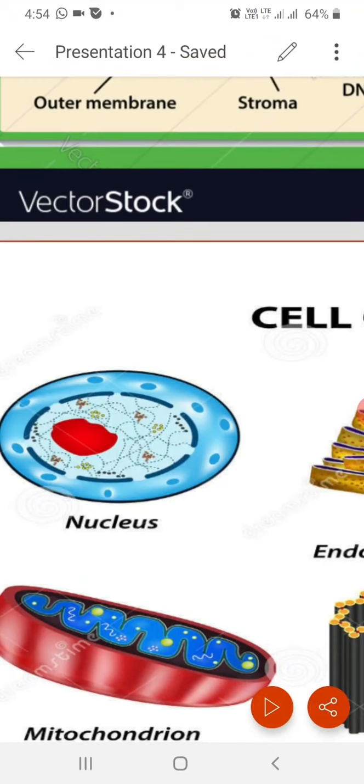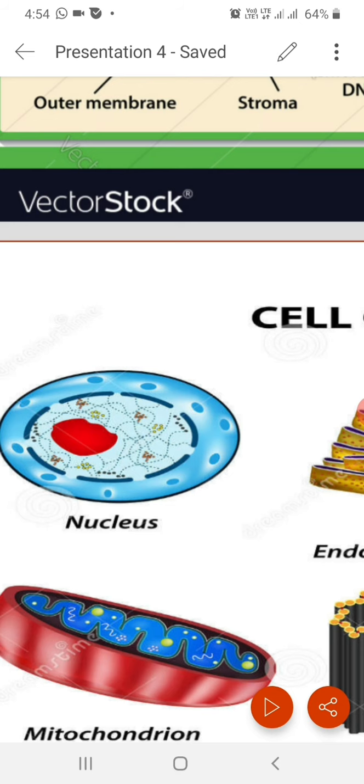The cell genome is present in the nucleus, that is the major and main genome that controls from generation to generation. But these two cell organelles, mitochondria and chloroplast, have a small genome or small DNA portion specific to them. That is why the names mitochondrial genome and chloroplast genome are given. But the main